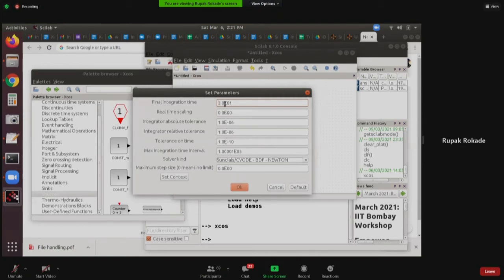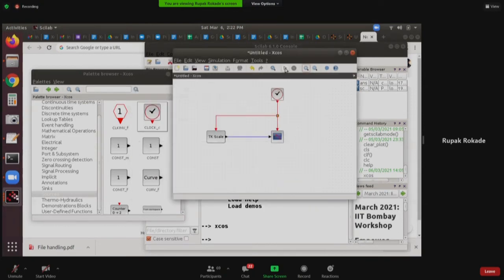The first is final integration time, which tells for how many seconds you want the XCOS simulation to run. Whereas the second parameter, that is real-time scaling, tells XCOS whether you want to run the simulation in real time or not. Okay, 0 means not, as you have seen, and if I change it to 1, it will run in real time. Real time is not literal, it's a soft real time. It is not really in real time. Okay, and then I will run the simulation again.